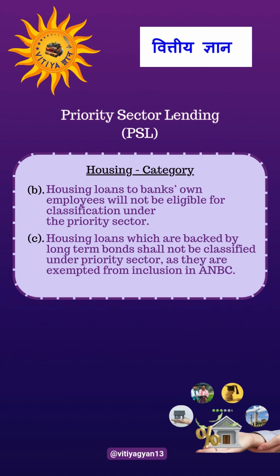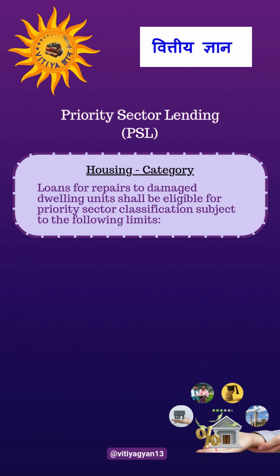Housing loan to bank's own employees will not be eligible for classification under priority sector. Housing loans which are backed by long-term bonds shall not be classified under priority sector as they are exempted from the inclusion in ANBC. Loans for repairs to damaged dwelling units shall be eligible for priority sector classification subject to certain limits.